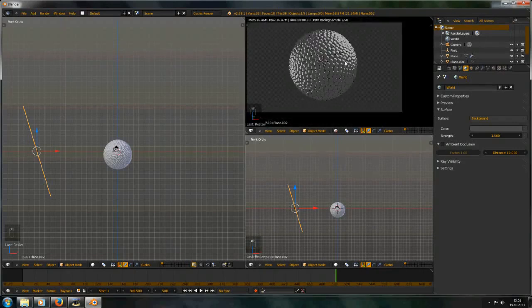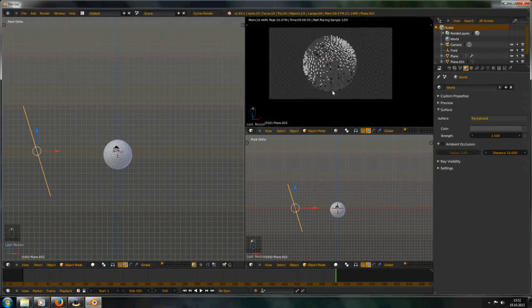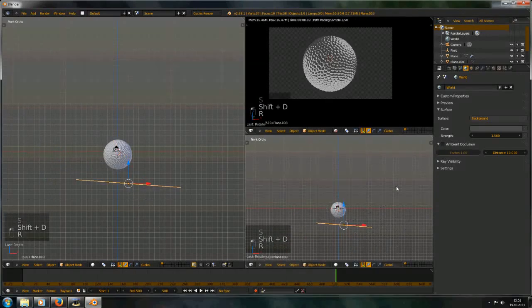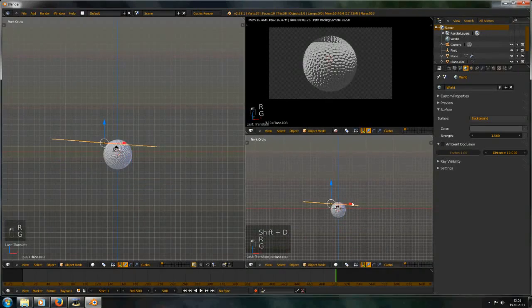But I don't wanna lose this very nice shadows. Maybe add some more planes.